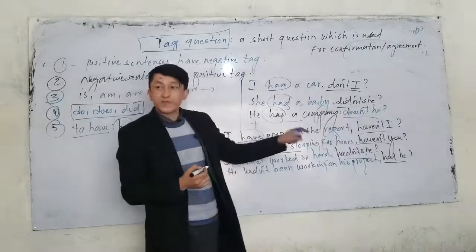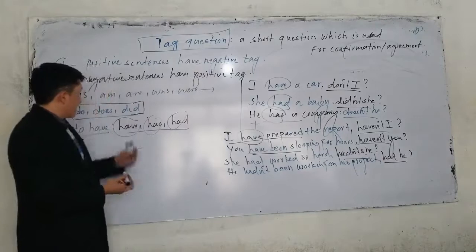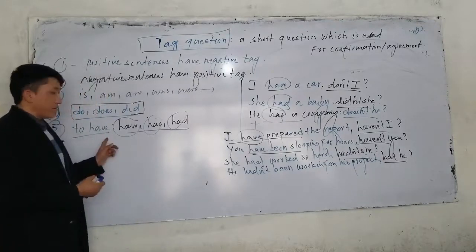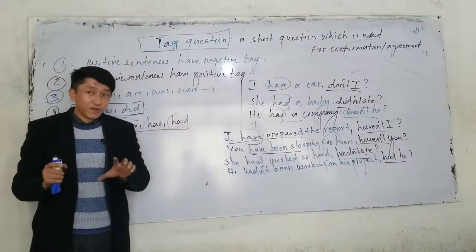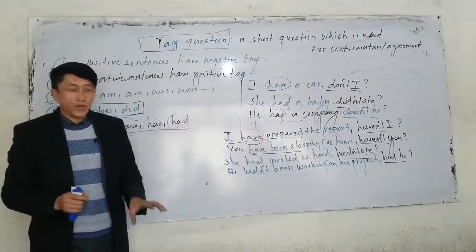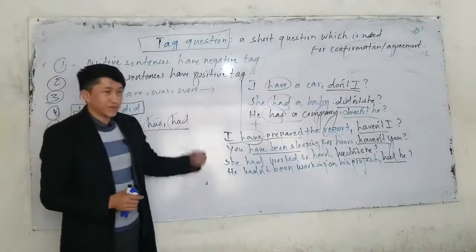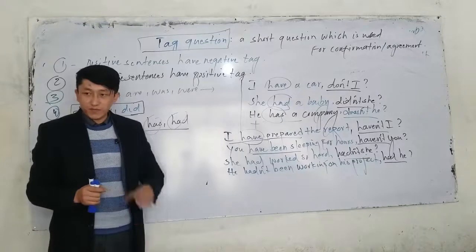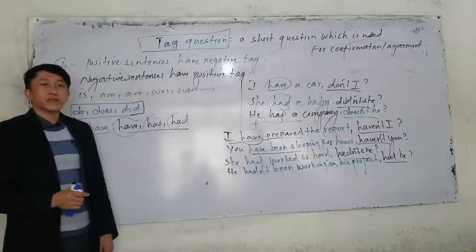The tag should be positive. Did you understand? Okay. Now remember, as the same case, we have the verbs have, has, had. If they are used as main verbs or ordinary verbs, the tag question should be do, does, did. But if they are used as auxiliary verb in perfect tenses, present perfect, past perfect, perfect continuous, we have to use again have, has, and had.